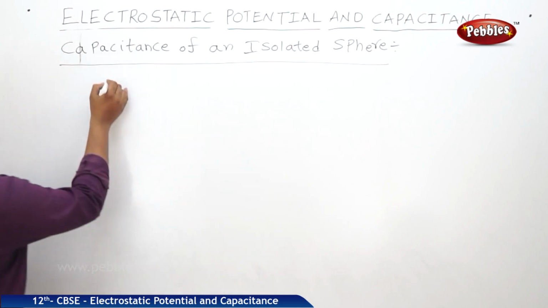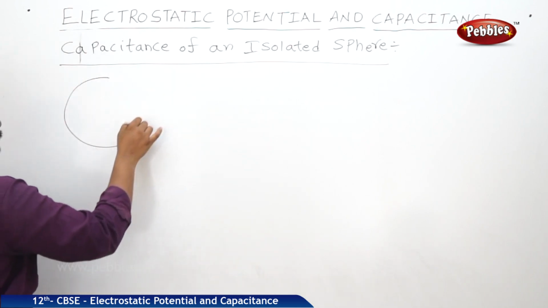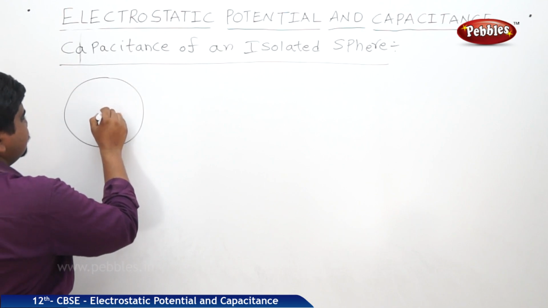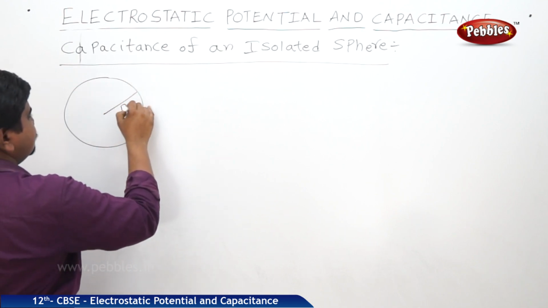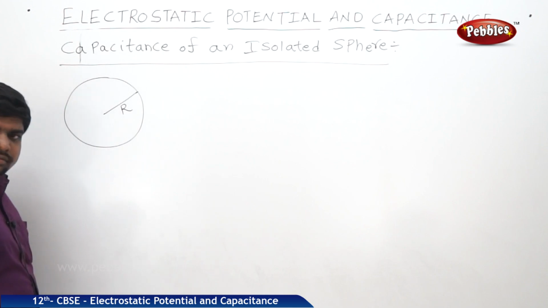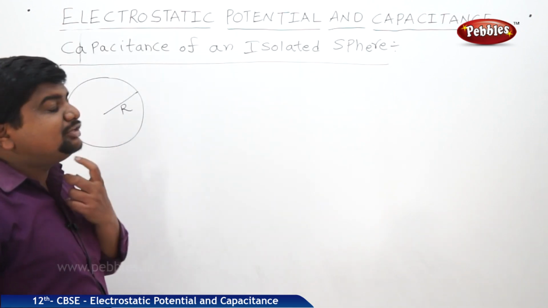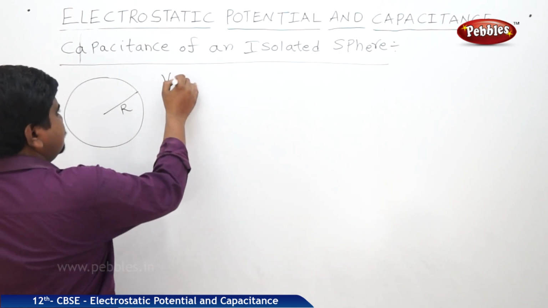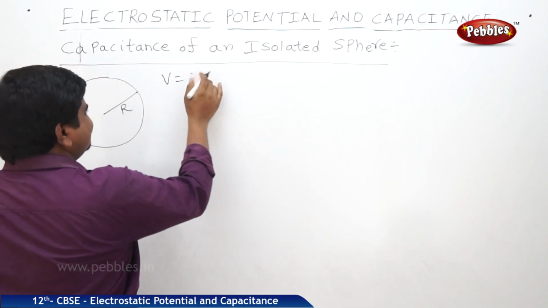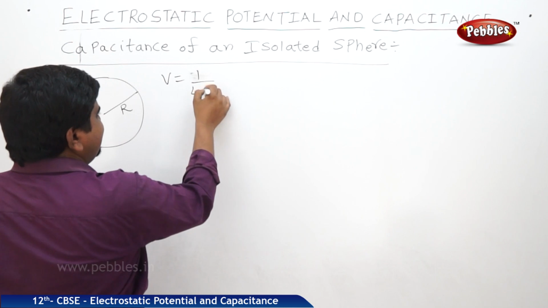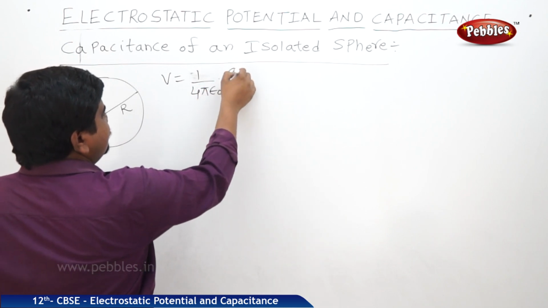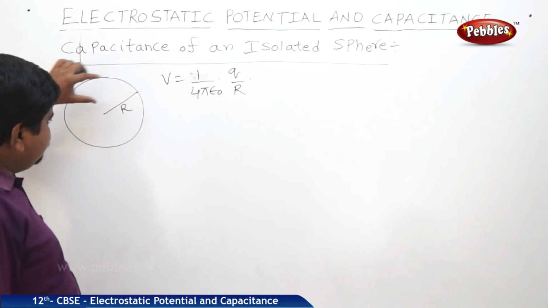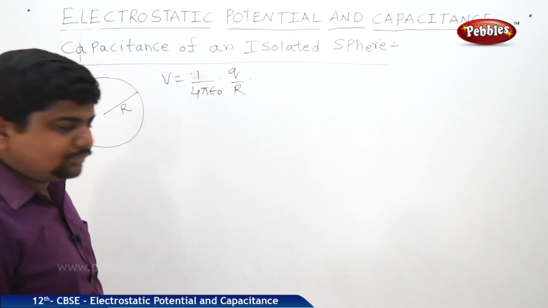Take a sphere of radius capital R. What is the potential due to this charged spherical shell? V is equal to 1 by 4 pi epsilon naught into Q by R. This is the potential due to this charged spherical shell.